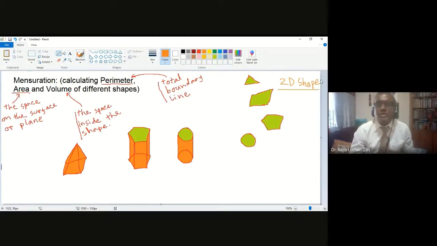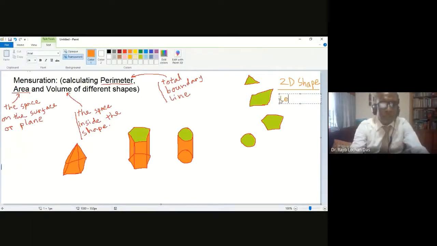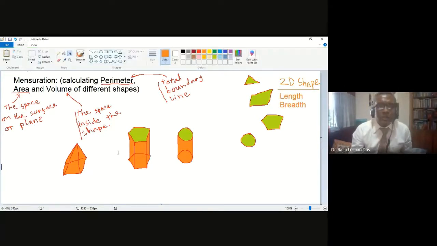So let me write it: length and breadth only, or width. These are the two things, and all the orange color ones are the 3D shapes.